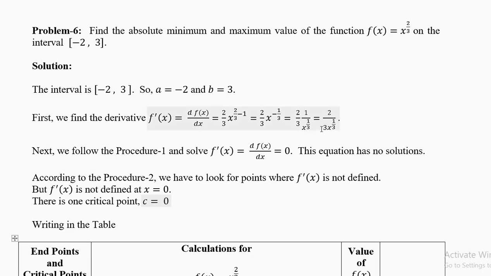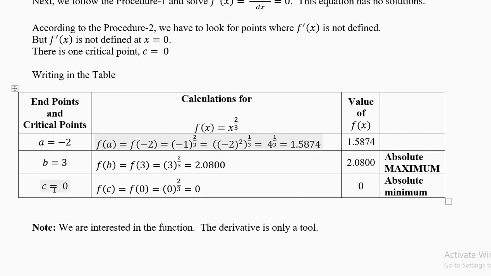But the first derivative has the 1 by 0 problem. Remember your domains. 1 by 0 is not allowed. So x equal to 0 is not allowed. So your critical point is c equal to 0, because the derivative is not defined at x equal to 0. So your first critical point is c equal to 0. Note it down here. So these 2 points come from the question. The critical points come from the derivative and there is only one critical point.